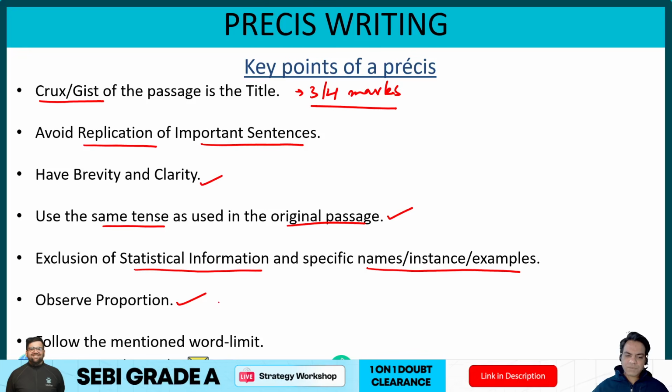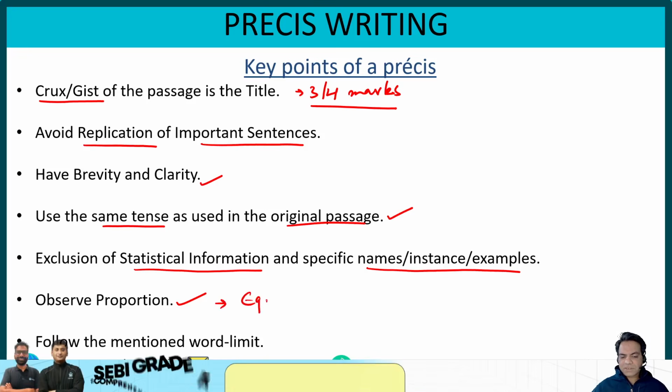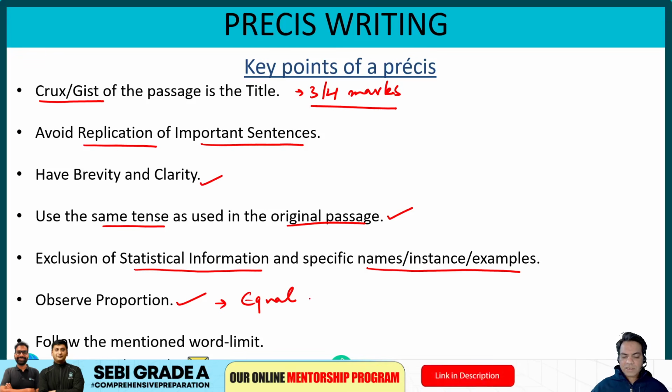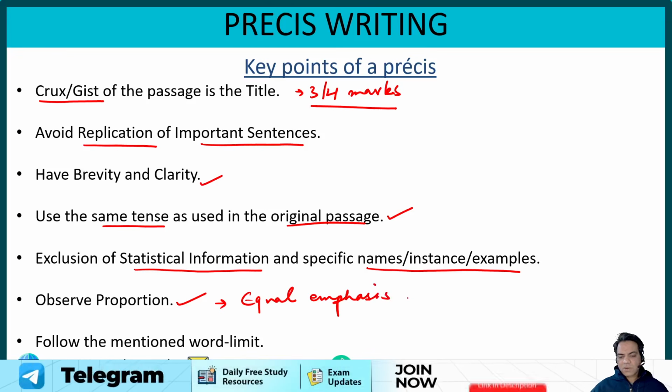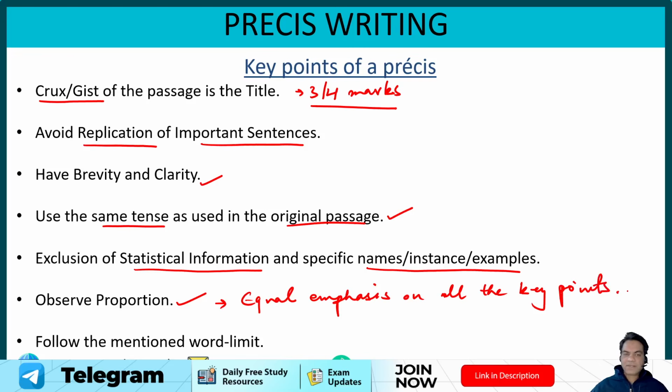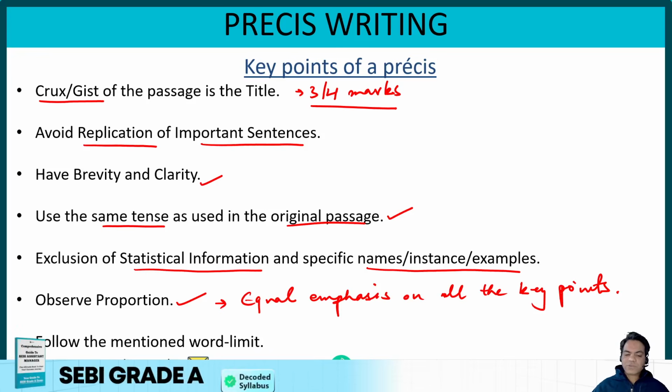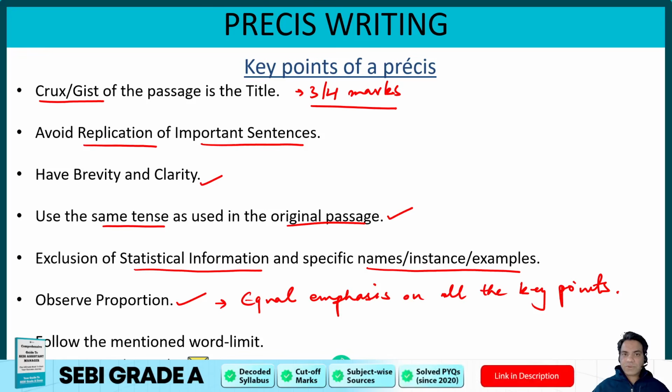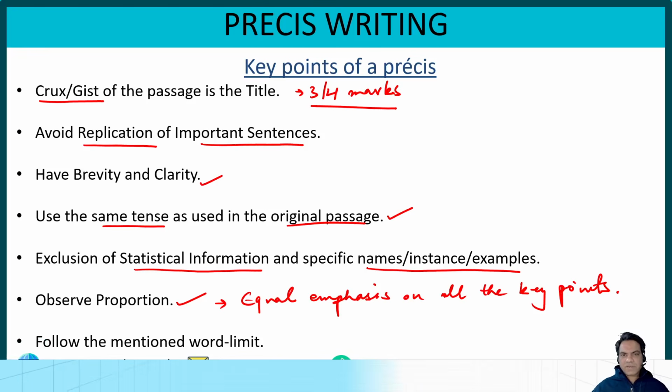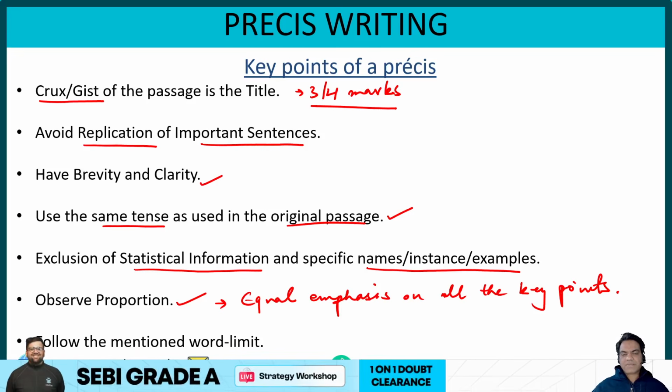So what is observing proportion? Equal importance, equal emphasis on all the key points. You can't just highlight one or two points and then not give the rest enough emphasis. All the points should be equally and proportionately emphasized in the Prezi. And how to do that? Count the number of sentences, count the number of paragraphs, and articulate your Prezi accordingly.